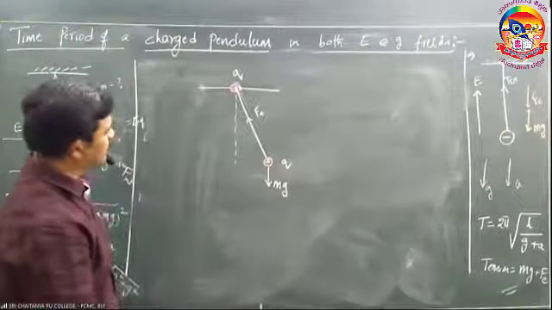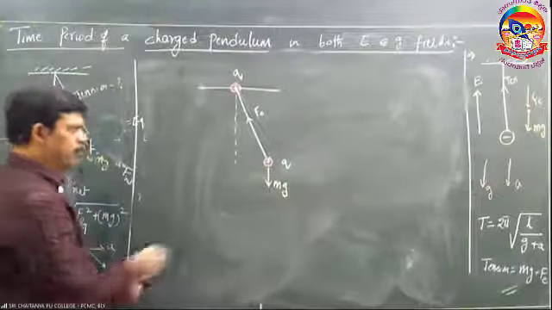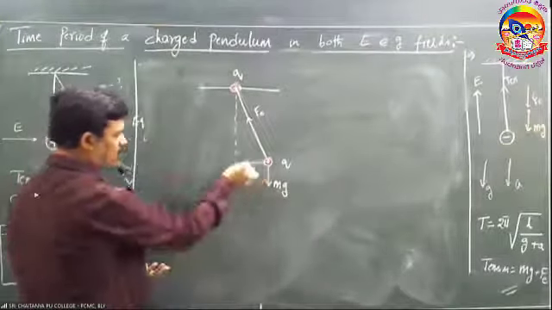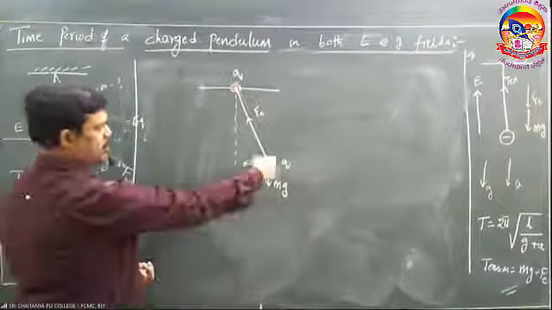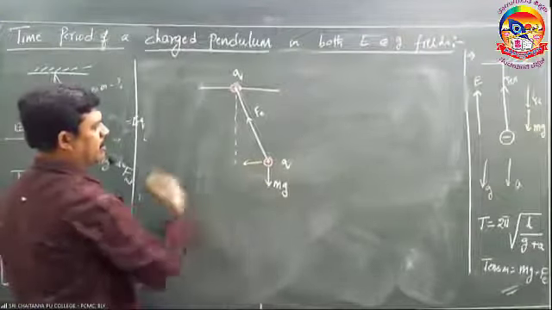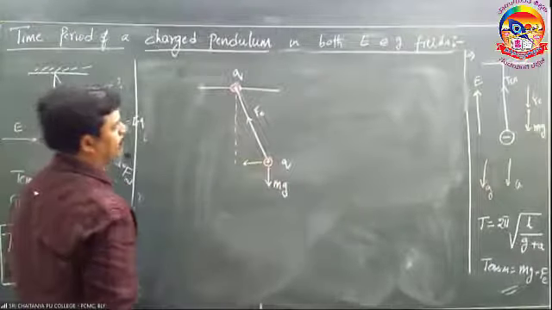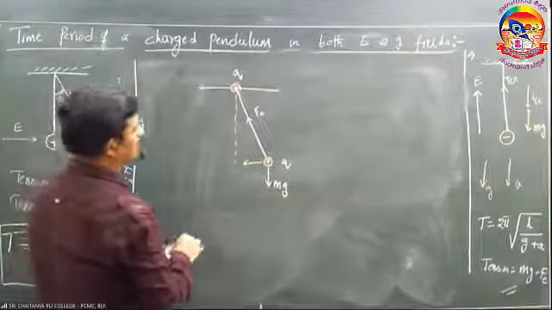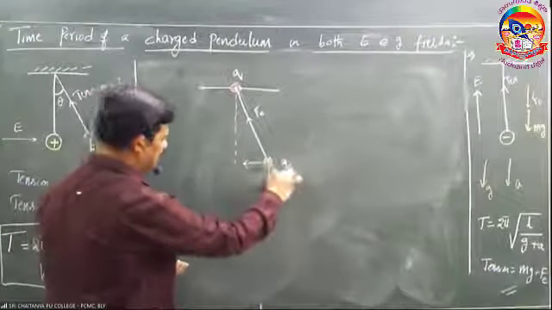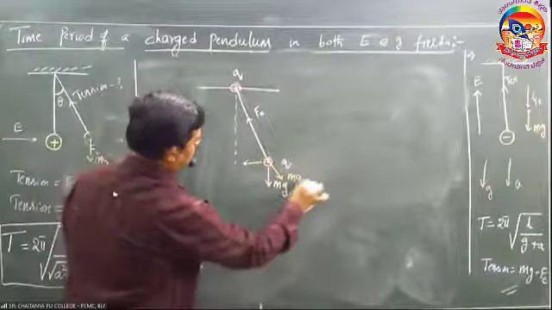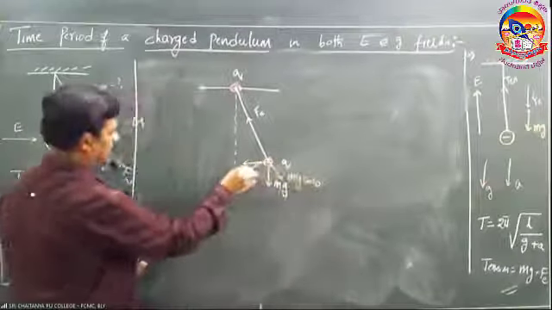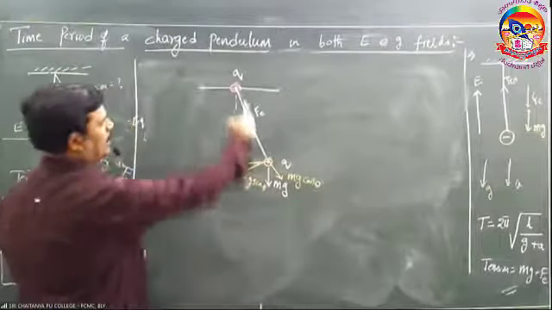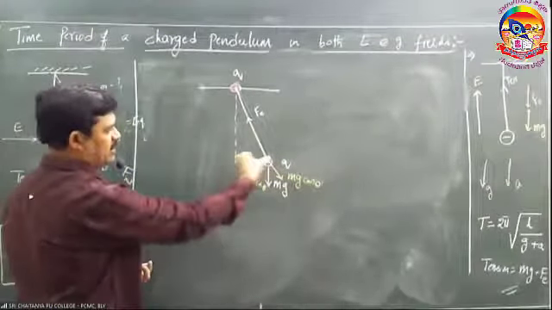Then what is the time period? The bob oscillates whenever there is a component of force in this direction, which brings it towards the mean position. But here there is only one component of force, mg. If you resolve it into two components, this is mg cos theta, this is mg sin theta, and there is no Fe component along this.